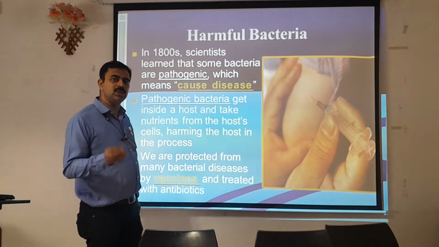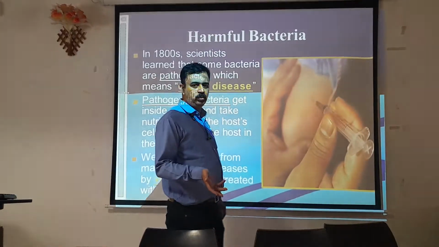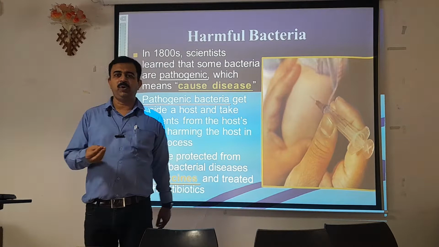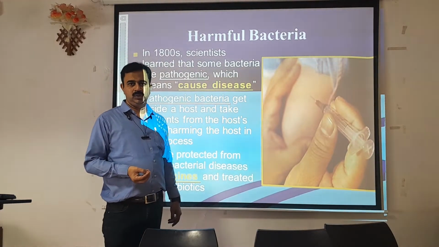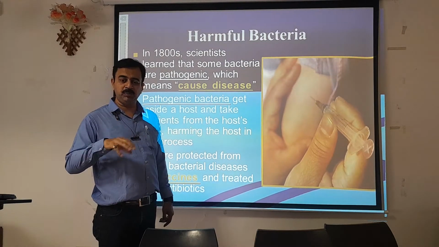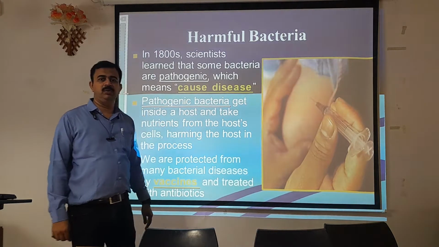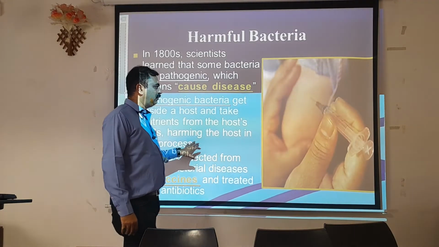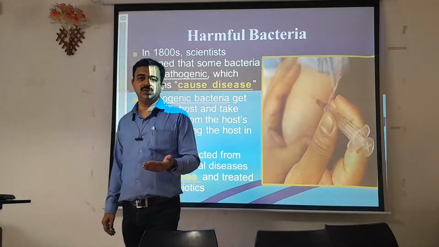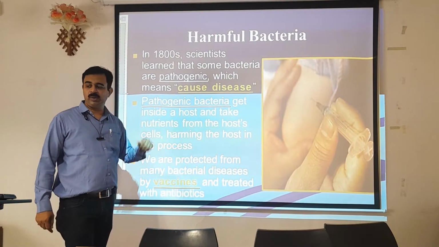But against that, these bacteria are also helpful to us in terms of vaccines, for example the polio vaccine, for poliomyelitis. So what is the polio vaccine? The polio vaccine is nothing but the attenuated form of that bacteria only, which doesn't have the ability to cause disease, but has the ability to develop your immune system. Such markers are helpful for the development of vaccines or products for fighting against that particular disease. So this is development of immunity that can be achieved against harmful bacteria.